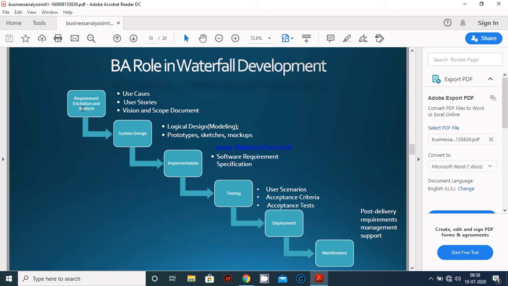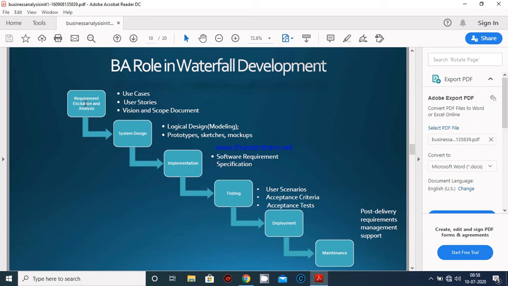The first phase is named requirement elicitation and analysis. Here we try to find out more requirements from the customer. The customer comes to an organization and tells all the things he wants. After that, as a company manager or team leader, it is my responsibility to elicit requirements from the customer, to find out more requirements from the customer.